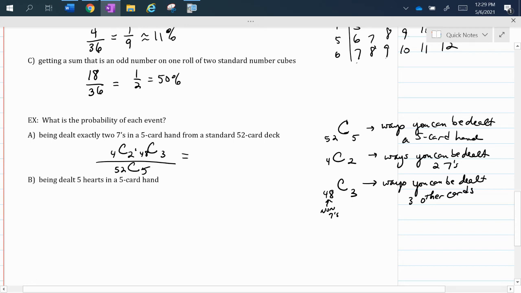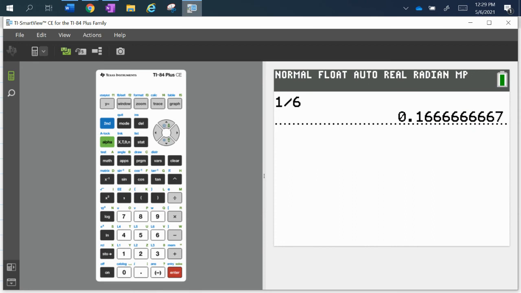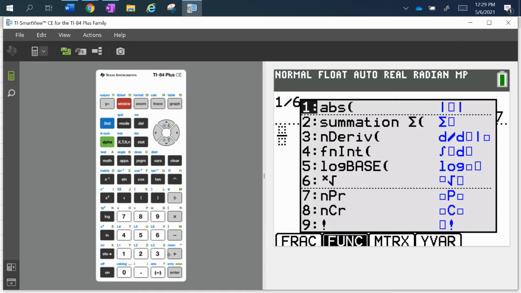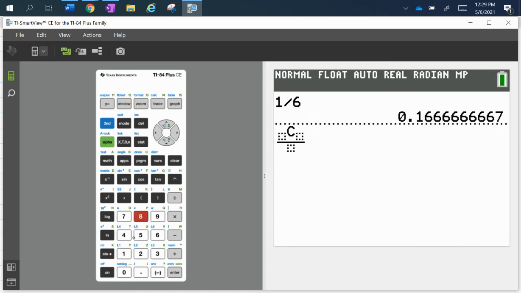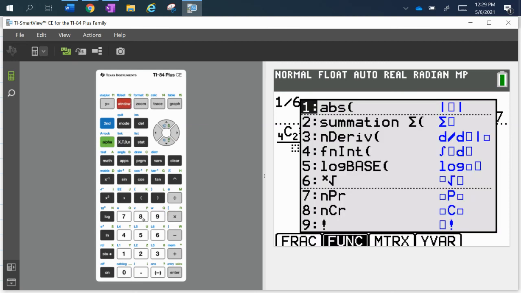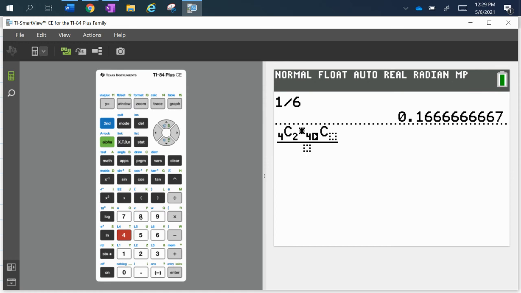So we're going to go to our calculator now and get this number. I'm going to make a fraction. I'm going to do combination of 4 choosing 2. That's 4 sevens, out of 4 sevens, I'm choosing 2. Times another combination of 48 choosing 3. That's out of the other 48 cards, I want to select 3 of them.